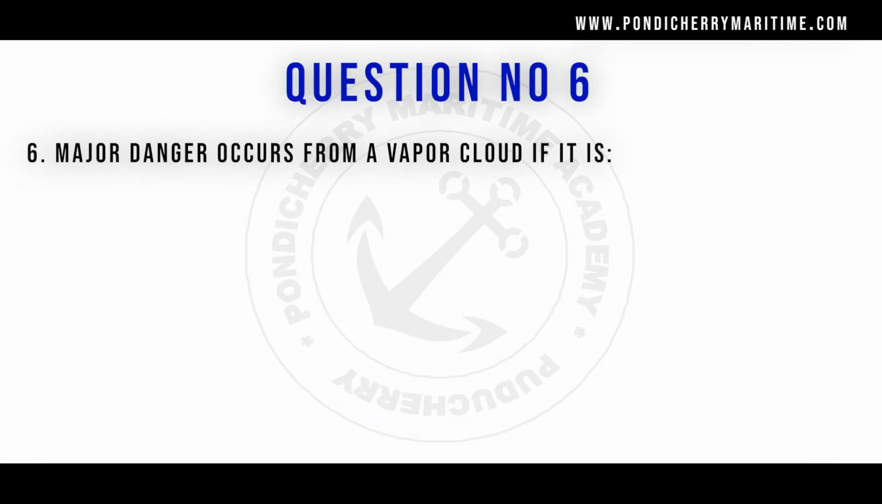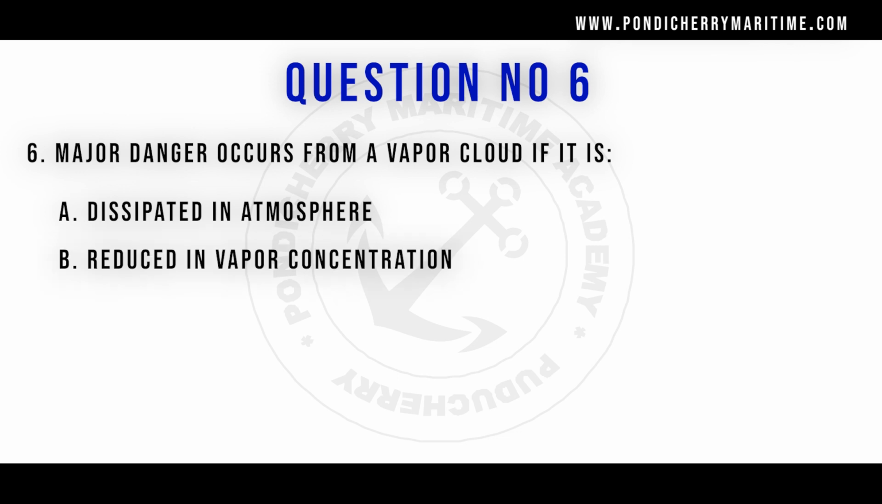Question number 6. The major danger occurs from a vapor cloud if it is option A, dissipated in atmosphere, option B, reduced in vapor concentration, option C, ignited. The correct answer is C, ignited, because in the oil tankers we always find the vapors coming out of the PV valves, right?